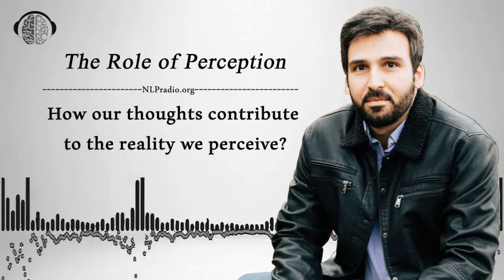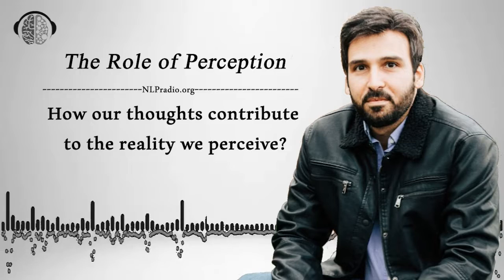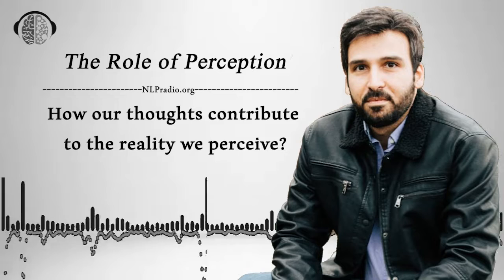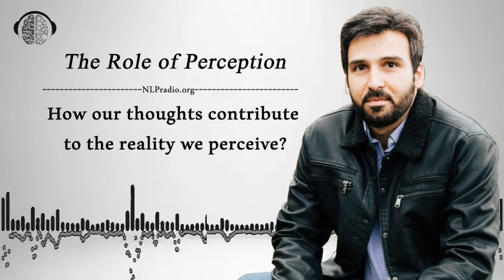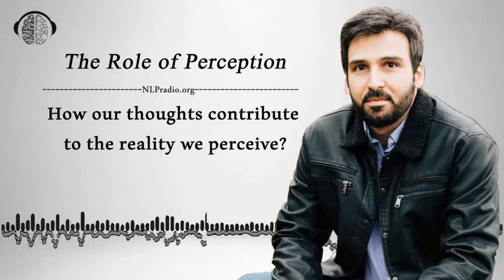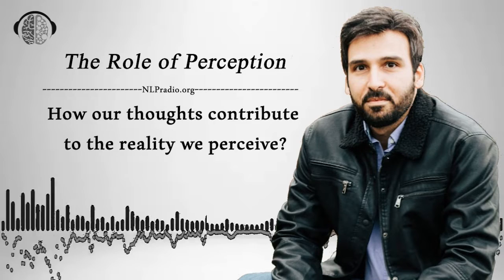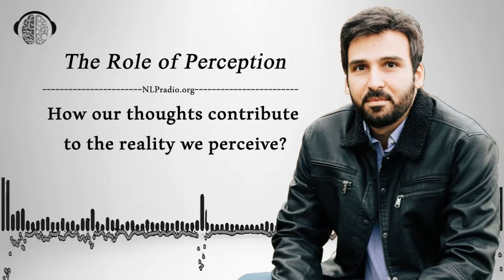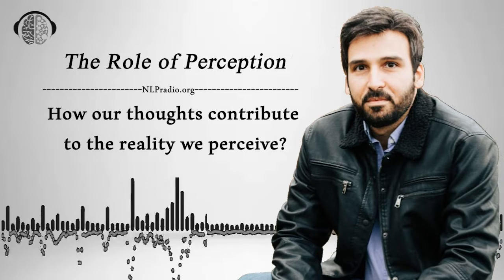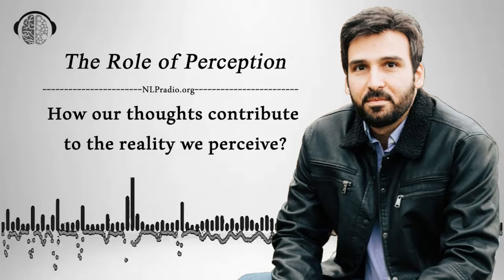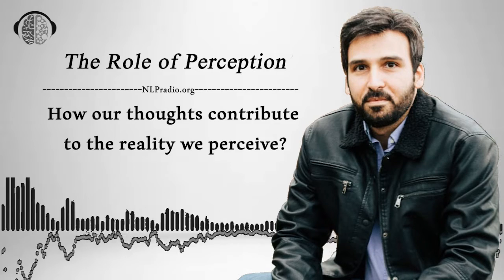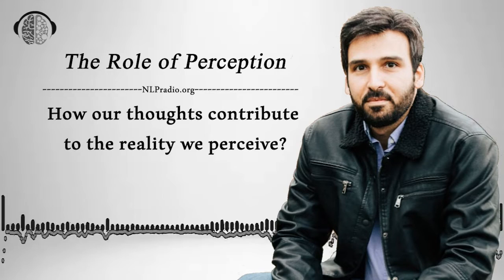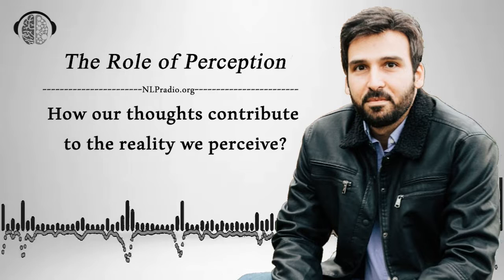1. Sensory input. Perception serves as a gateway through which we receive and process sensory input from our environment. It allows us to gather information through our senses such as sight, hearing, touch, taste, and smell. 2. Interpretation. Perception involves the interpretation of sensory information. It helps us make sense of the stimuli we encounter, assigning meaning and significance to them based on our past experiences, knowledge, beliefs, and cultural influences.